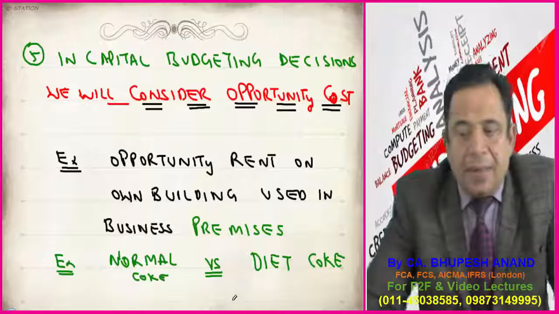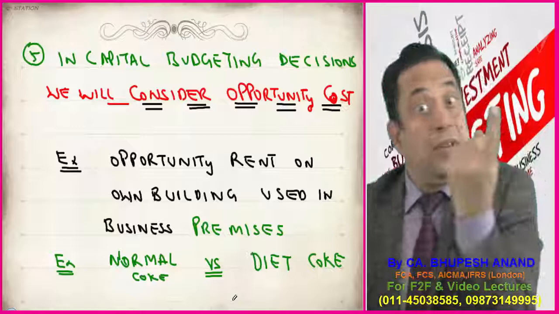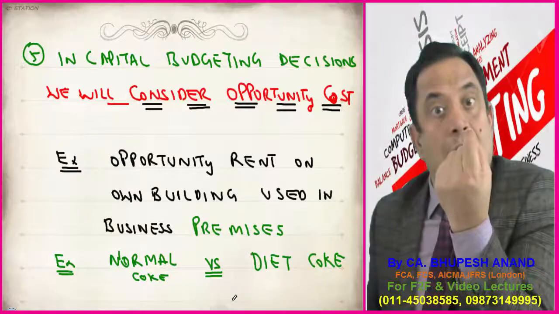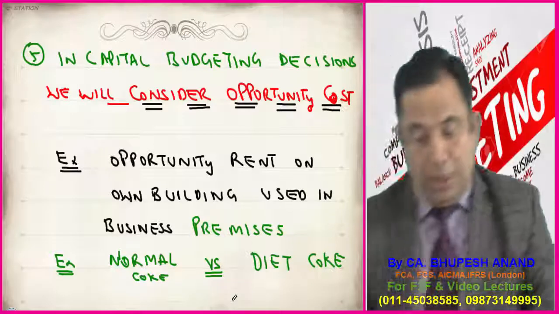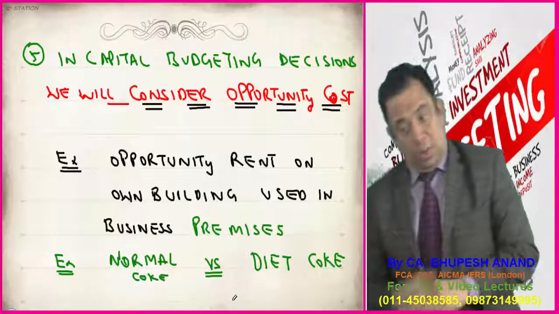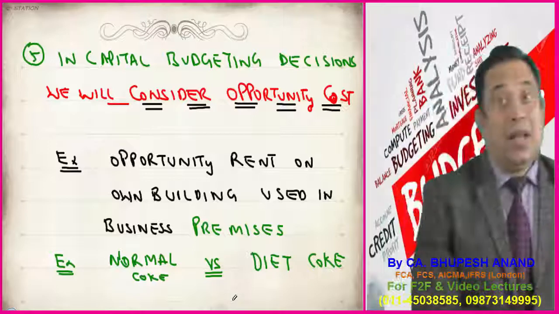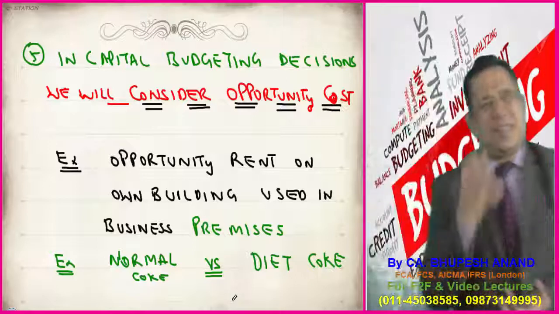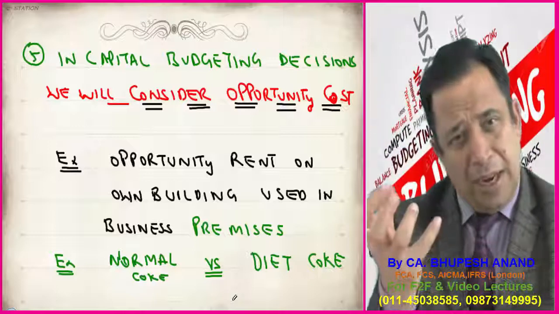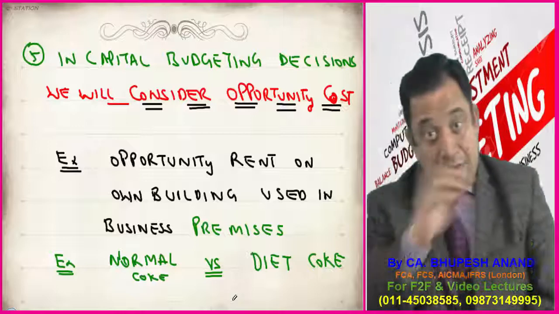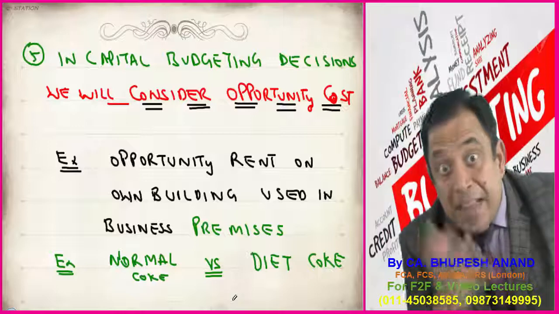Fifth point, in capital budgeting decisions, we will consider opportunity cost. I have given the example of a house, Mr. X's house, rent and all that. So please write down opportunity rent of own building using business premises. Then I gave the example of cannibalization, that is, relevant cash flows to be considered. When I say relevant cash flows, it means I will deduct opportunity rent, I will deduct opportunity interest, and the balancing figure will be named as cannibalized relevant cash flows, and this effect is named as cannibalization effect.